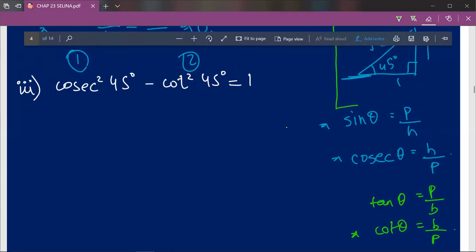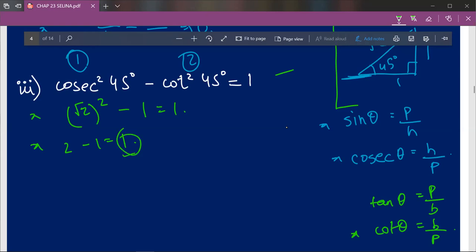Okay, so over here cosecant square 45 we had found out the value as root 2 whole square, minus cot square 45 degree, which we had found as 1. So therefore root 2 whole square is root 2 into root 2, that will be 2, minus 1, which will be equal to 1. So therefore our LHS is 1, and then we'll move on to our RHS and see if the value is same. This is the LHS, this is the RHS, so our RHS is 1, and our LHS is also 1.